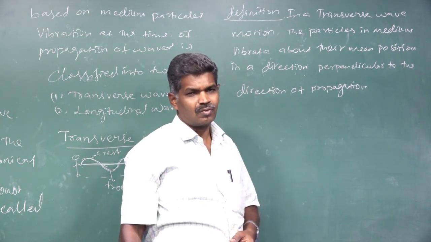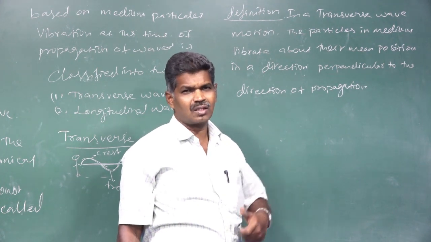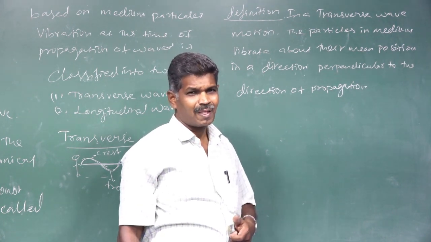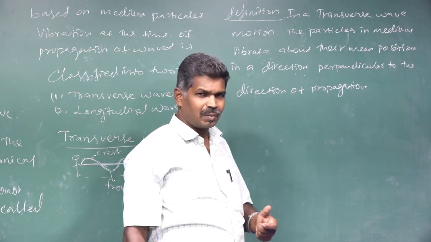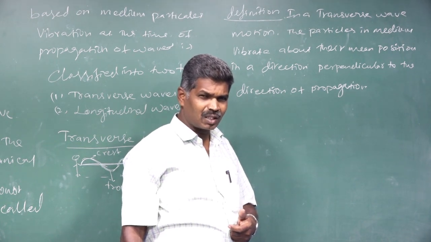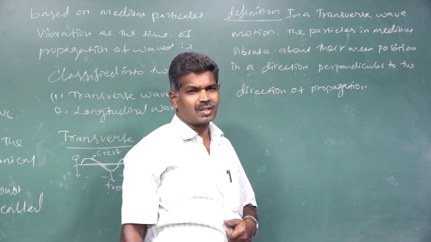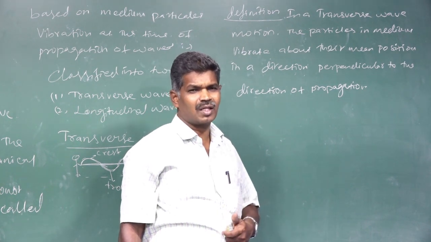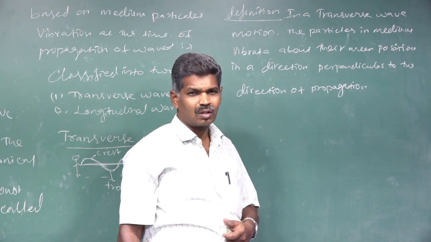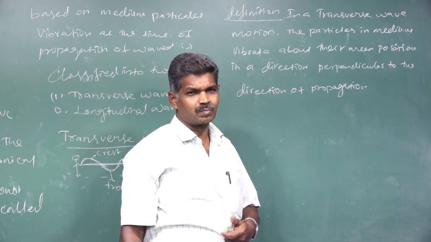Then that type of wave is called a transverse wave. We have examples. All electromagnetic waves have transverse wave nature vibrations. Here the medium particles are vibrating perpendicular to the direction of propagation. So what is formed in our transverse wave? Crest and trough. The major requirement here is that the medium should be elastic in nature. Only then can transverse waves propagate.